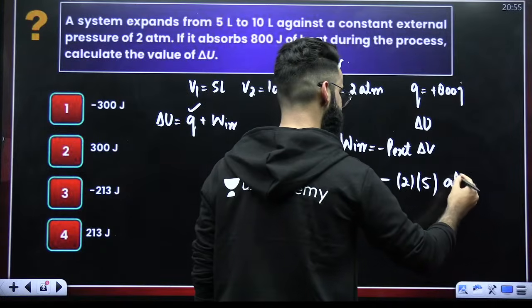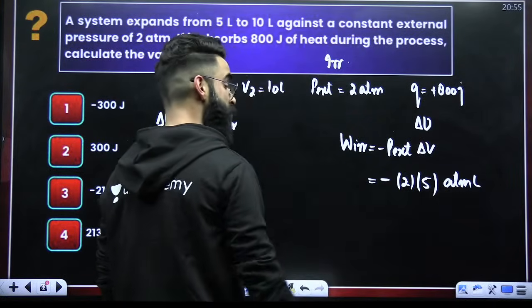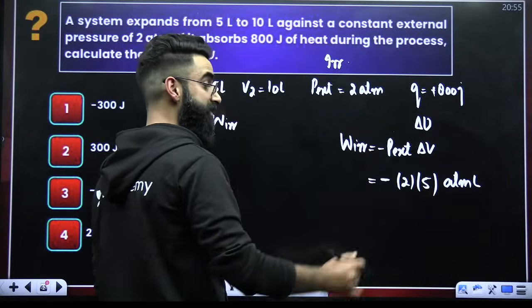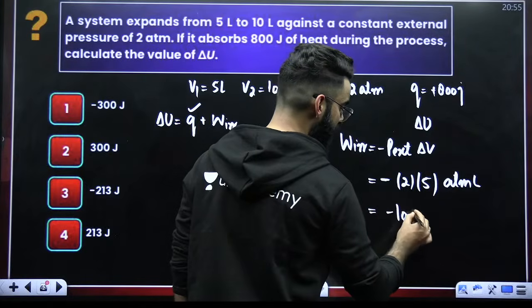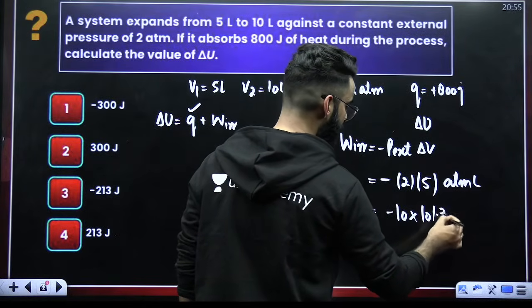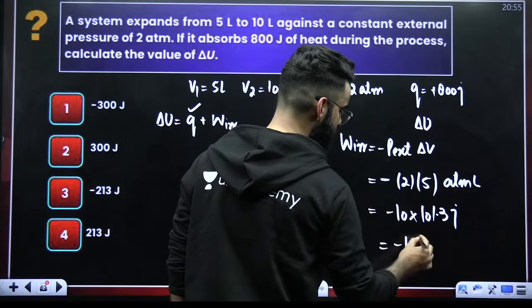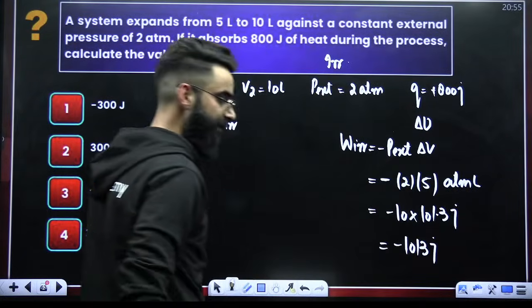The answer over here is going to be in atm liter. But I do not need this particular term in atm liter. I want this in joules. So it's going to be minus 10. Instead of 1 atm liter, I'm writing 101.3 joules. So the value is minus 1013 joules here. So this is the value of W.